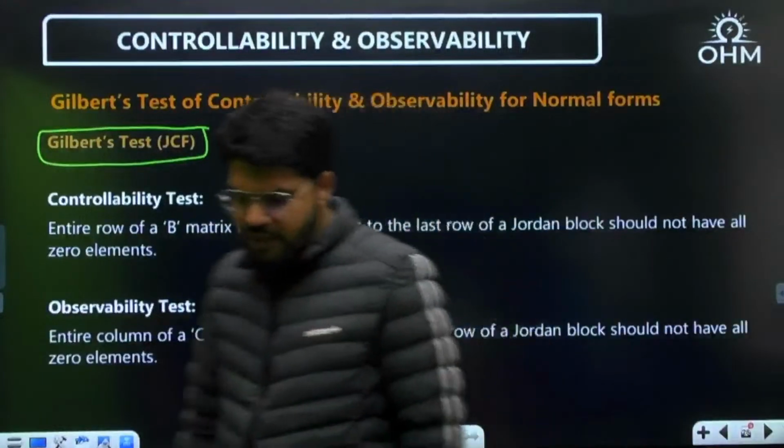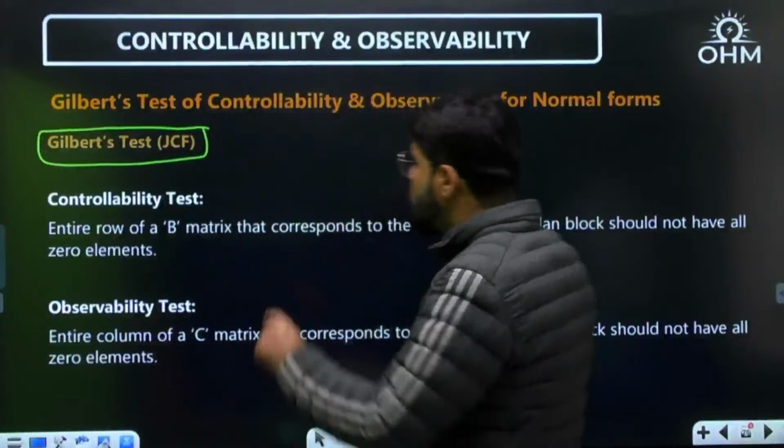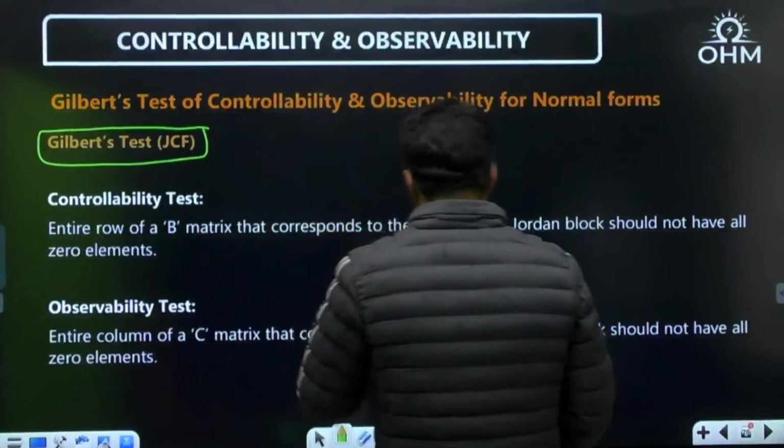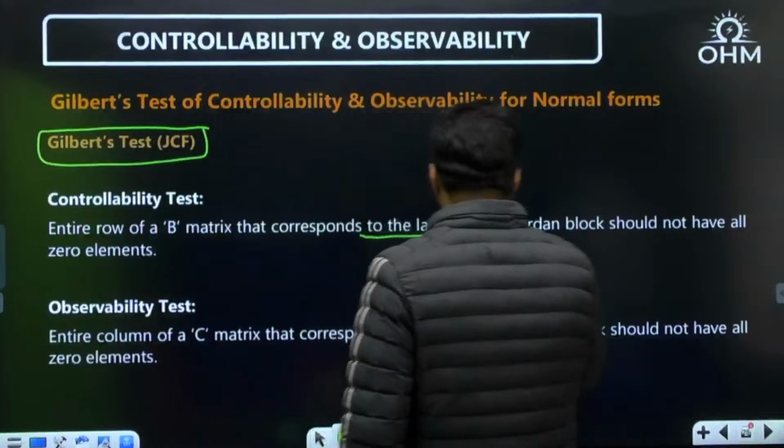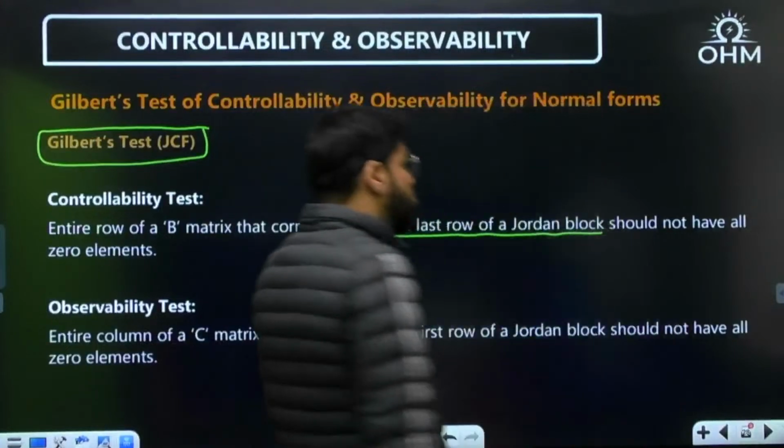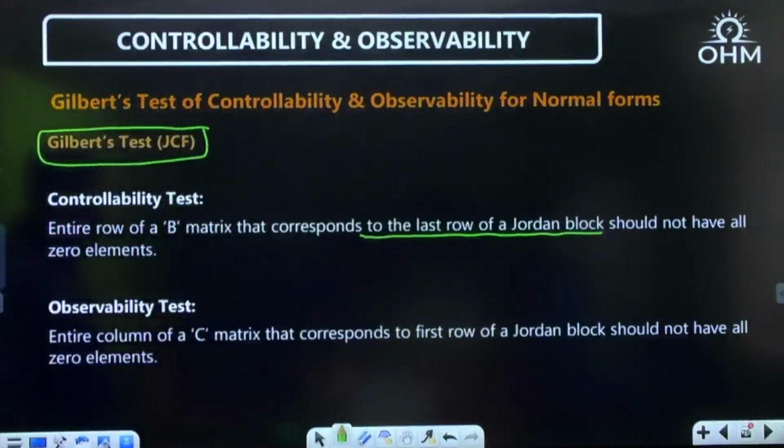Controllability. First, understand controllability. The entire row of a B matrix that corresponds to the last row of a Jordan block should not have all 0 elements. Now, what is this Jordan block? I will explain it with a question. Okay, let's understand controllability first.